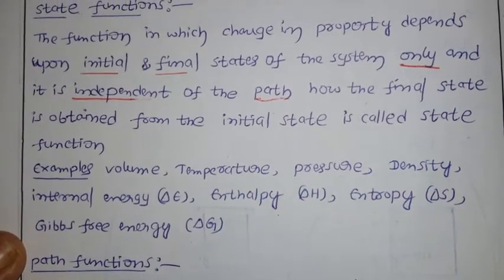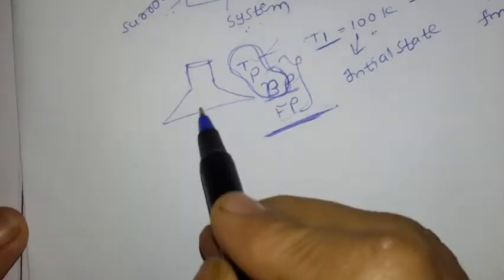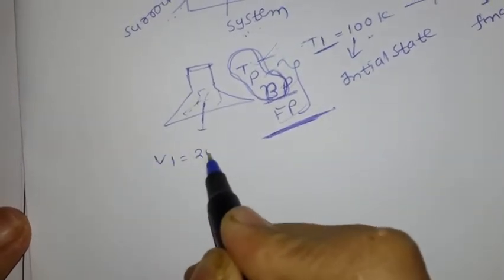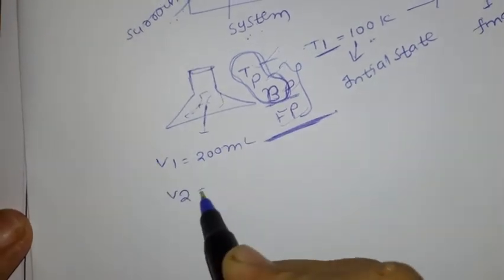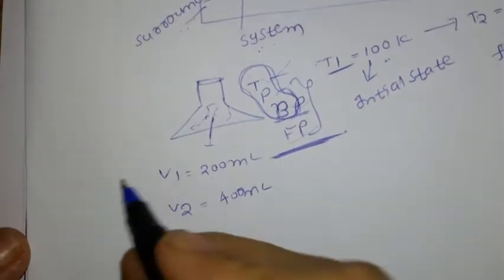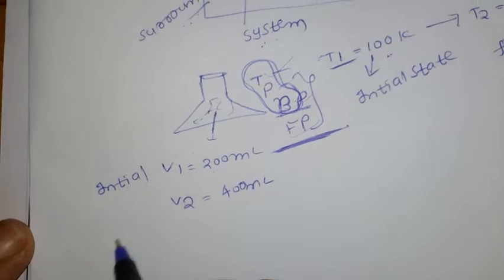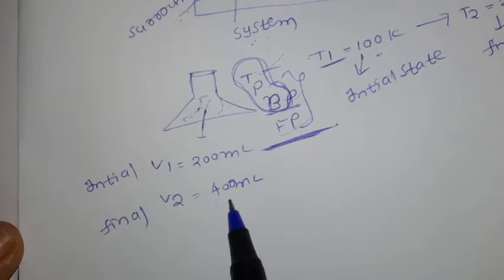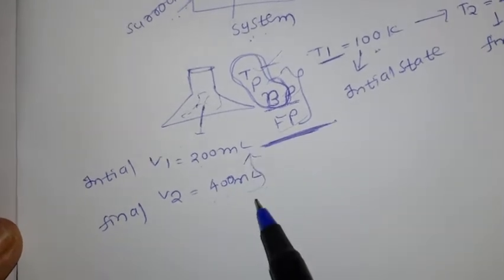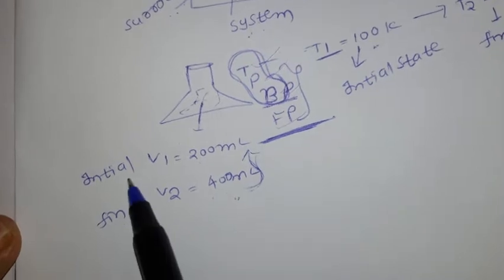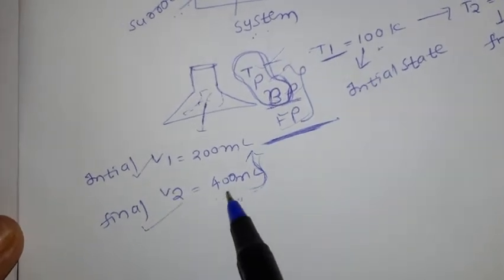For example, volume. For this beaker, we have one gas. Initially the volume is, for example, 200 ml. Then V2, the final volume, is 400 ml. This is my initial state and this is my final state. Initially how much volume? 200 ml. Then V2, 400 ml. You may increase this volume by pulling the piston down, or whatever that may be. I am not concerned with the path you use, I am just focusing on the initial state and final state, which means it is independent of the path.